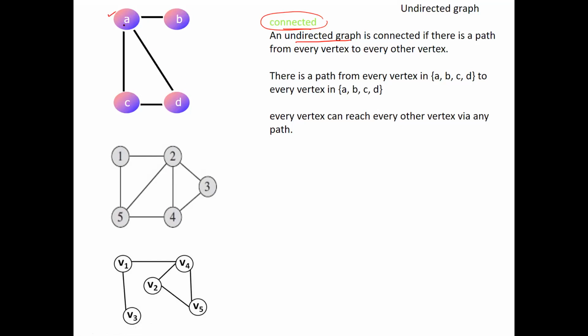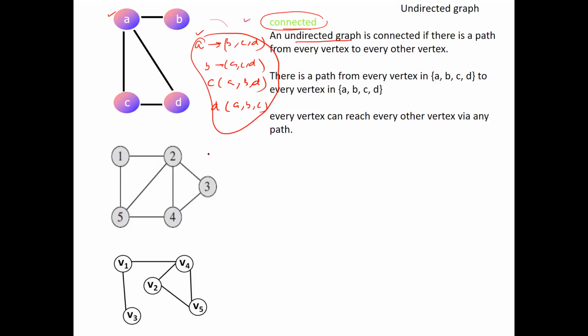That means there is a path between every vertex of the graph and every other vertex. Path should exist from A to B to C to D, from B to A to C to D, from C to A to B to D, and from D to A to B to C. So paths should exist from every vertex to every other vertex. It may not be a direct path, but some path should be there. That means every node should be reachable from every other node. Then that is called a connected graph.